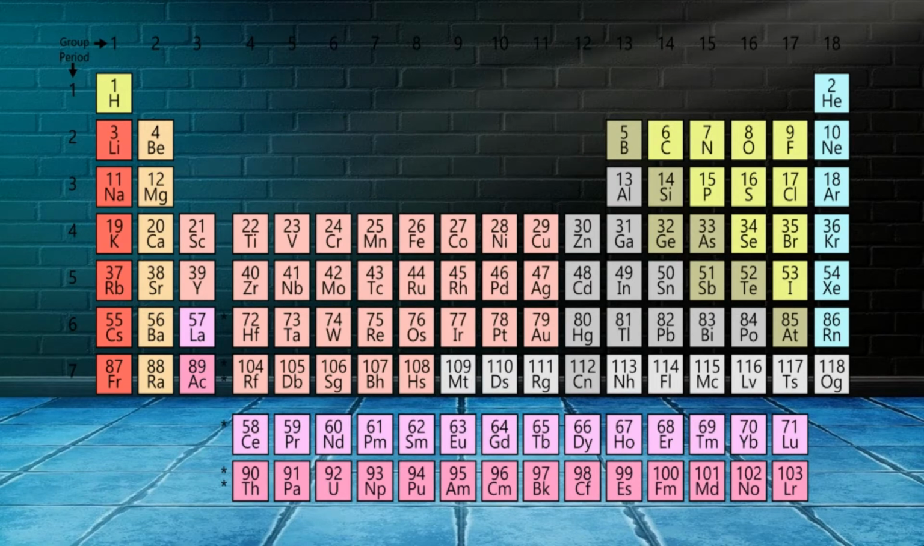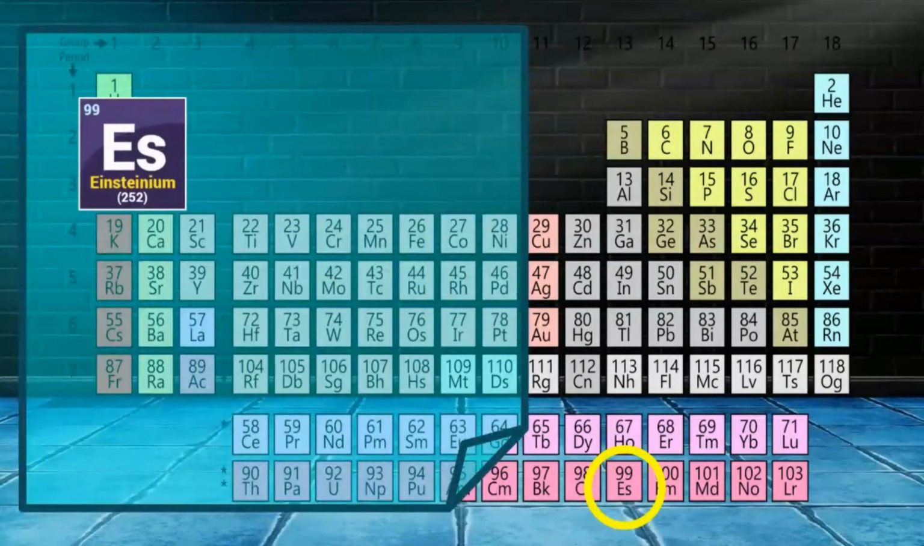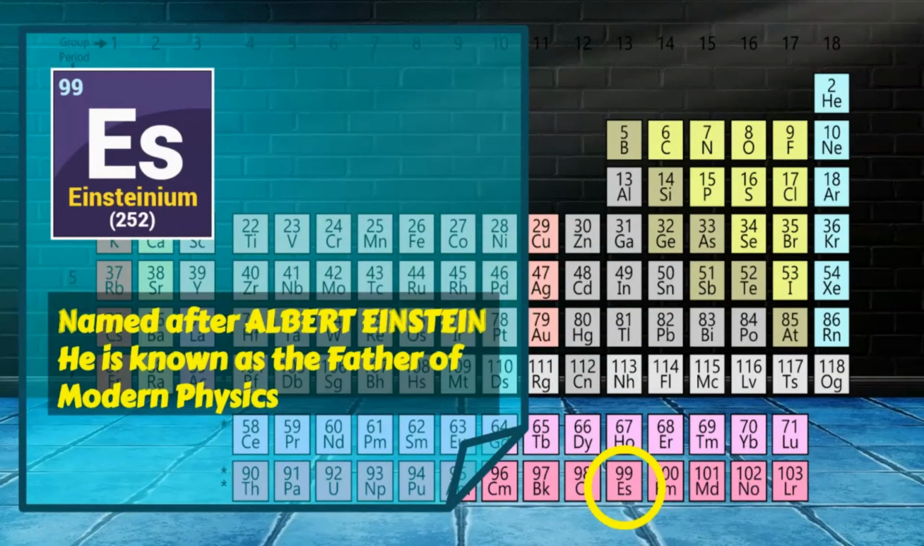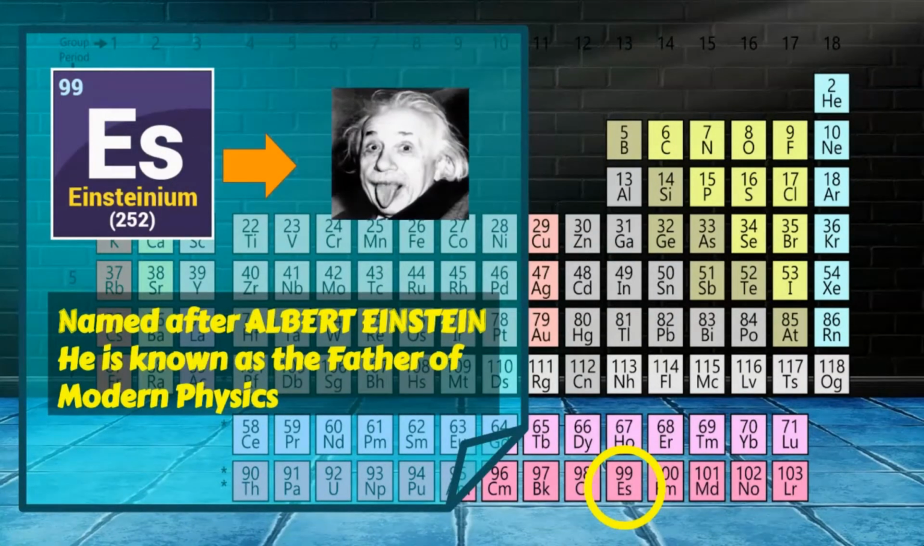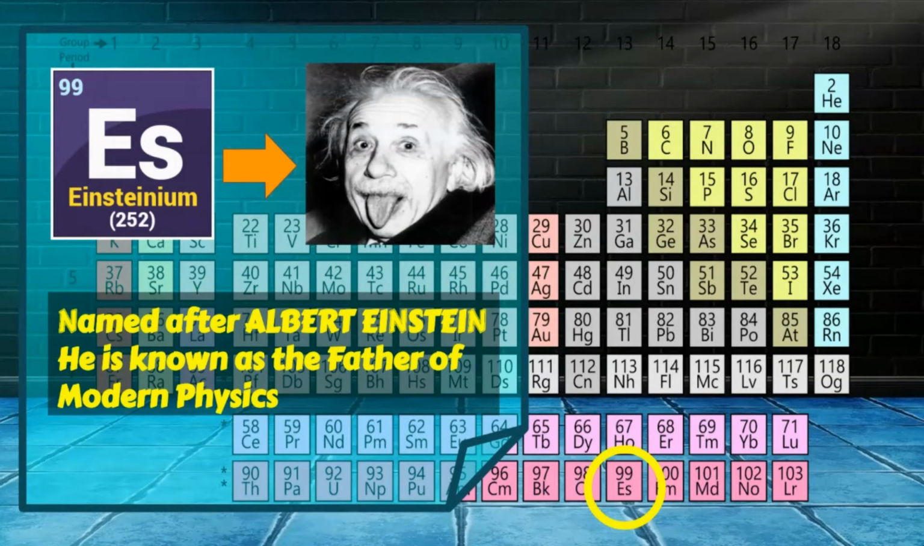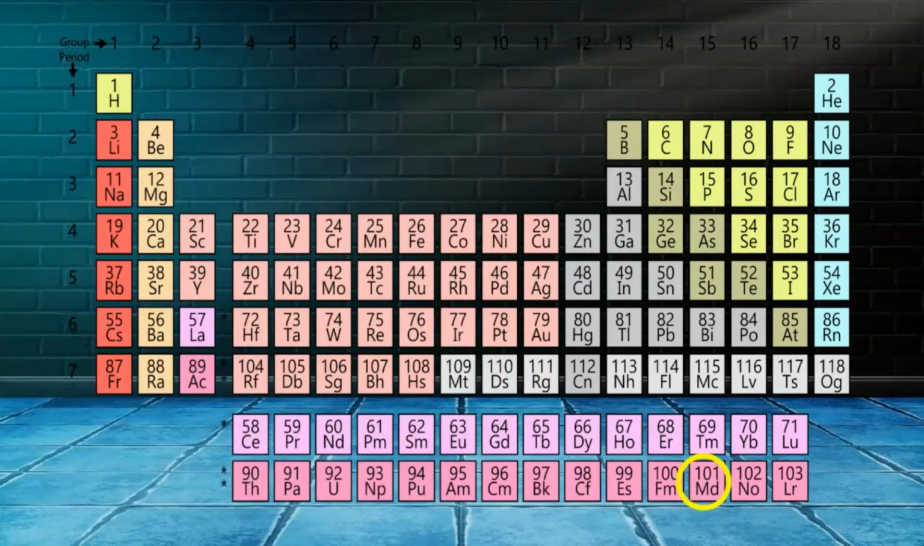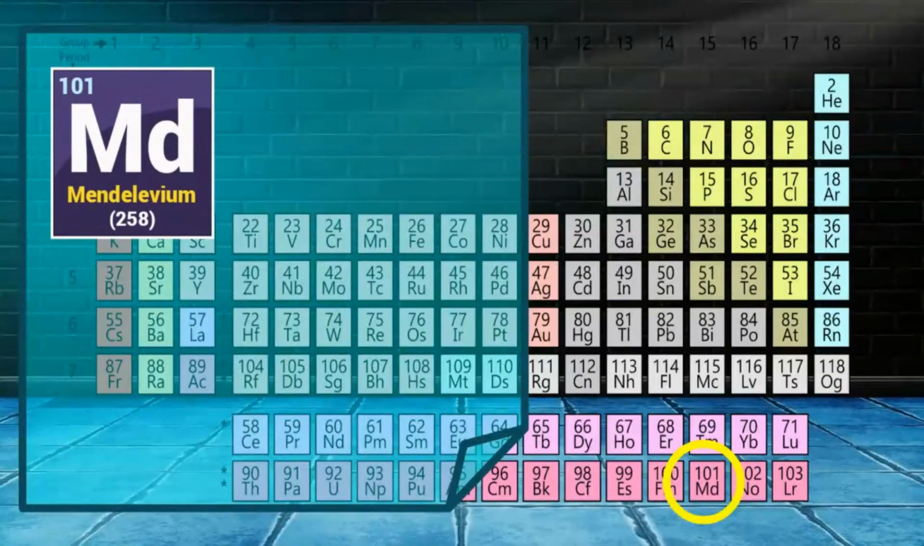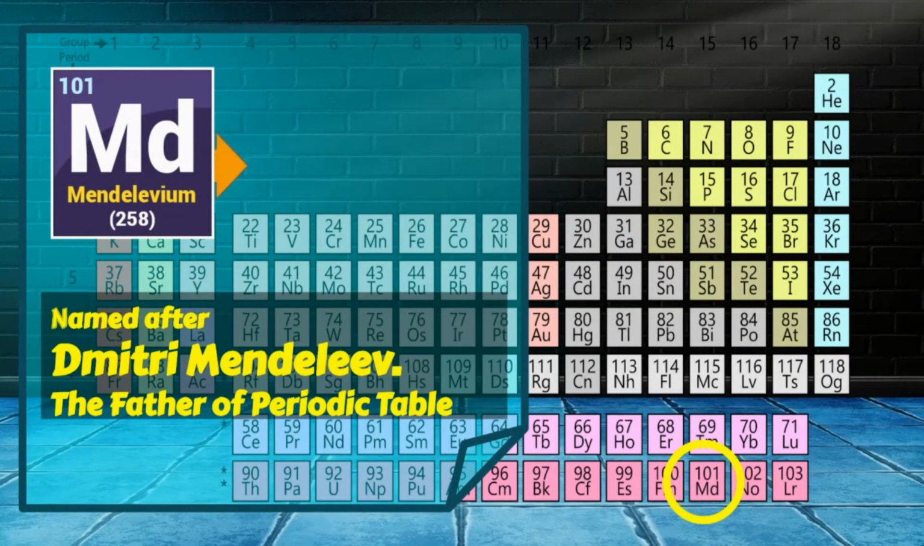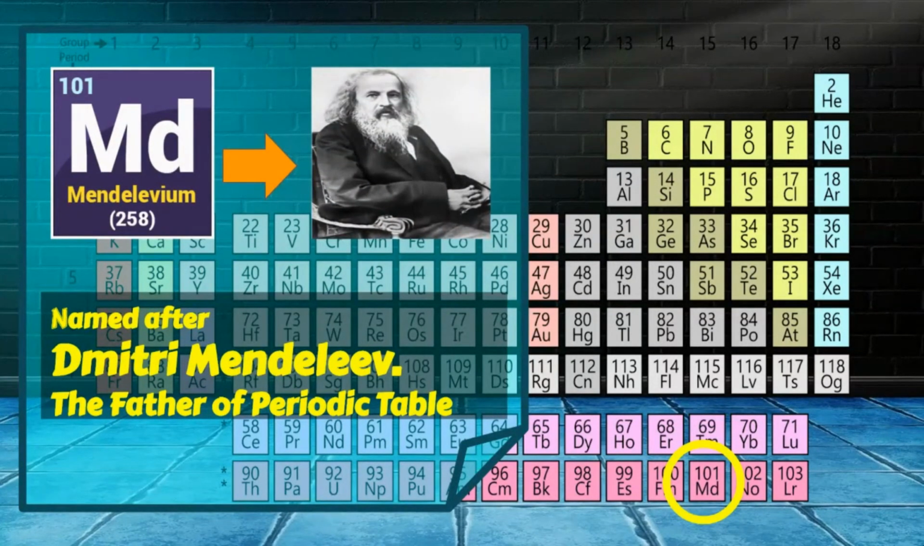For example, the element Einsteinium. It was named after Albert Einstein, who is famous with his study about relativity, and he is considered also as the father of modern physics. Next element we have Mendelevium. This element was named after Dmitry Mendeleev, the father of modern periodic table.